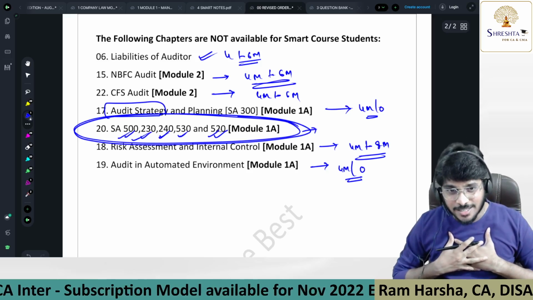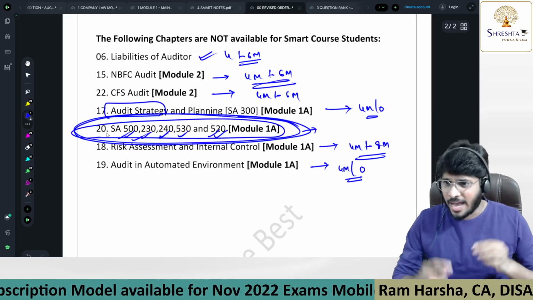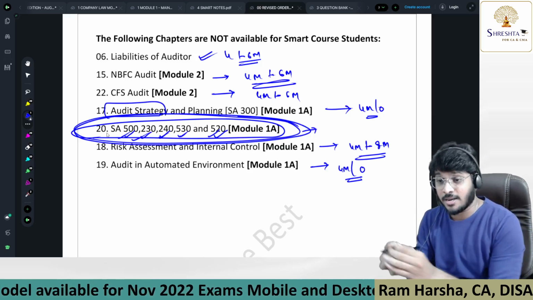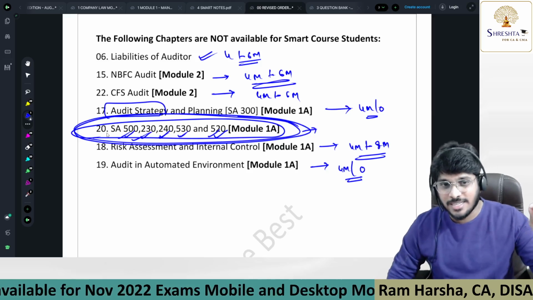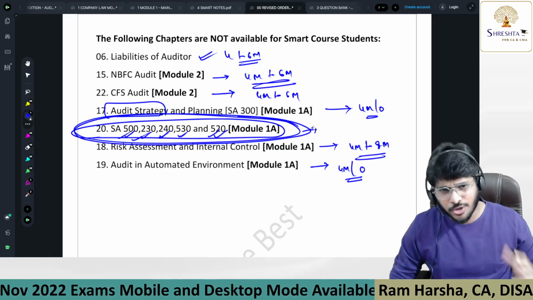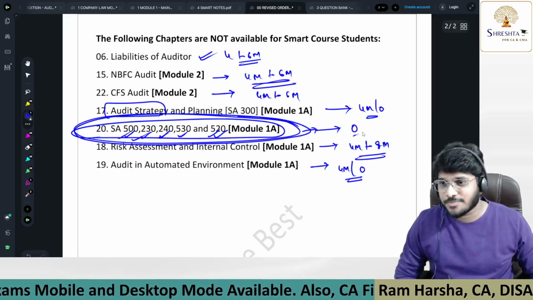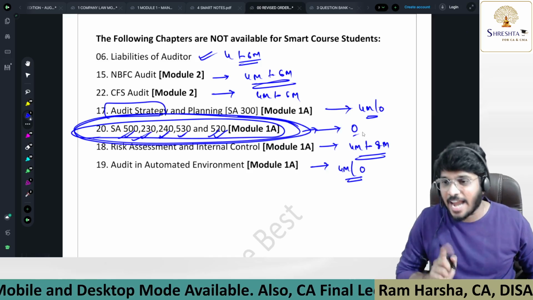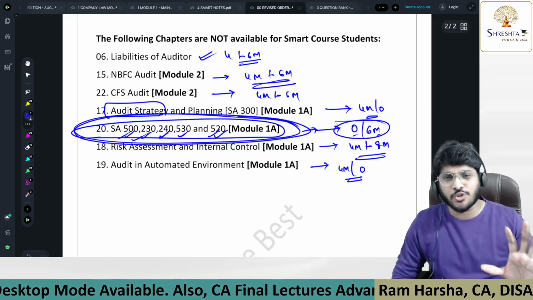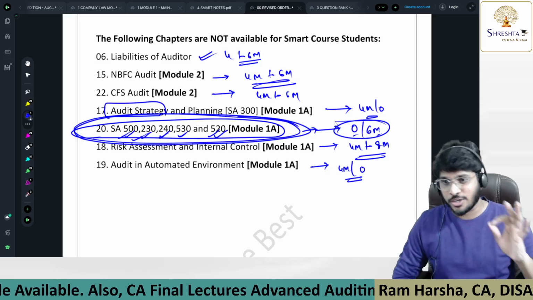So for this, in my CA Inter, where I also deal with audit, I have material for these particular standards. That material we copy pasted into the final material, and we are providing those CA Inter recordings only for this chapter. Logically speaking, the weightage from these standards is generally 0, though exceptionally you may get up to 6 marks. So these are the chapters which, as a smart course student, you will not be getting.